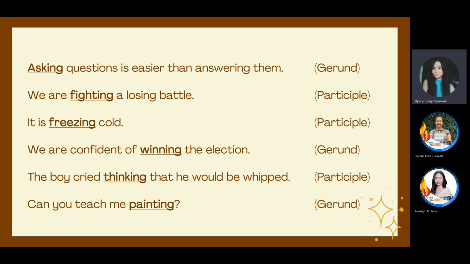And lastly, the word painting is a gerund, okay. So based on these sentences and the answers here, what do you think is the function of a gerund that differs from a present participle? What can you infer from these examples?